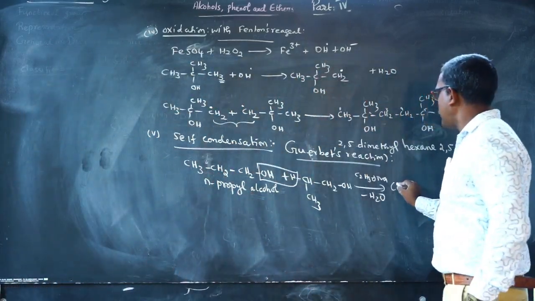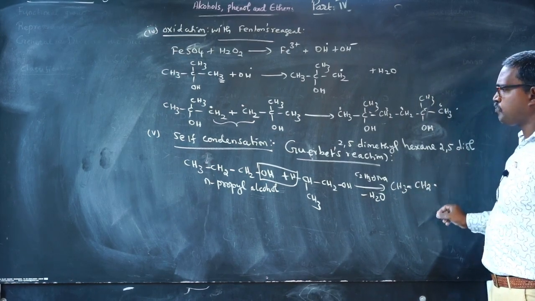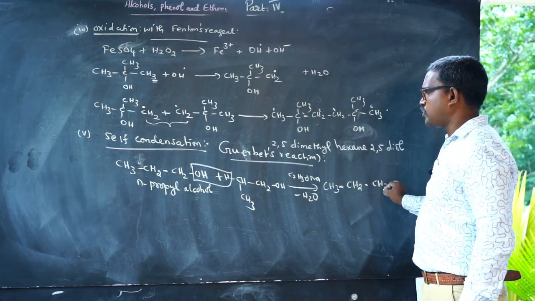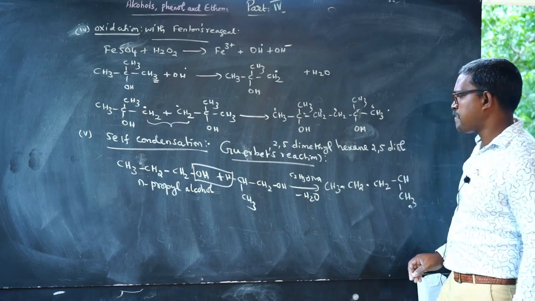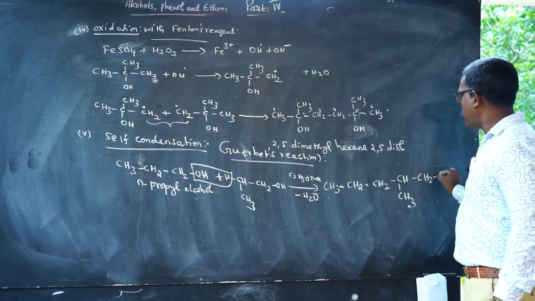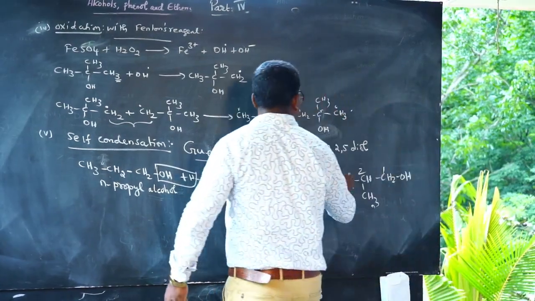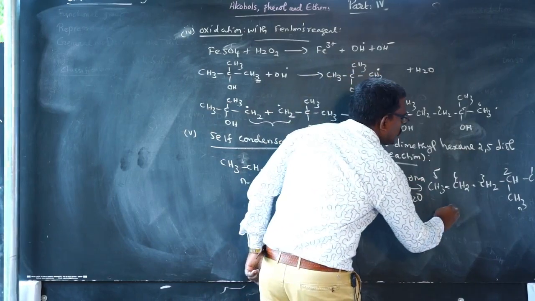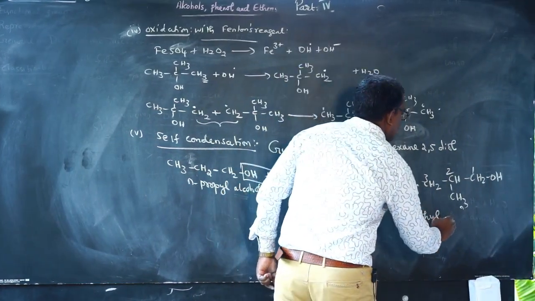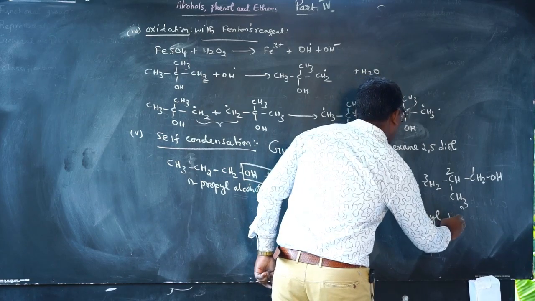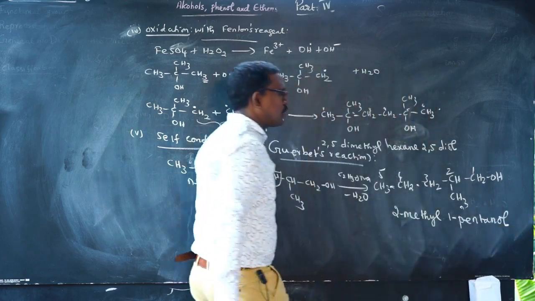CH3CH2CH2CH(CH3)CH2OH. The name of the product, numbering 1, 2, 3, 4, 5, is 2-methyl-1-pentanol.